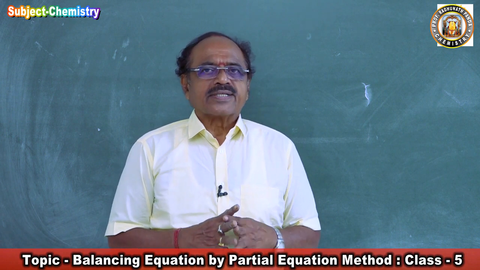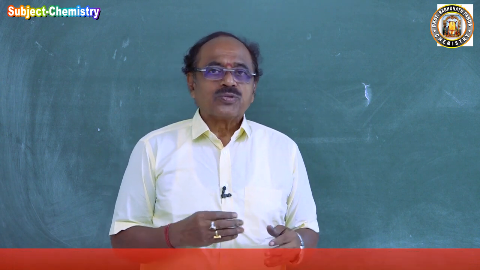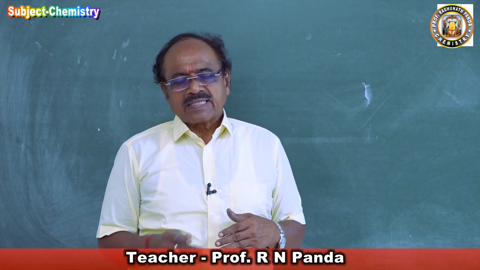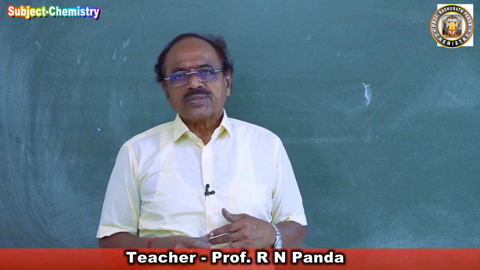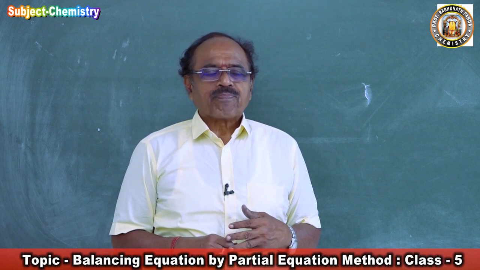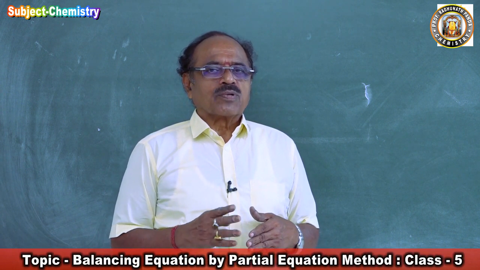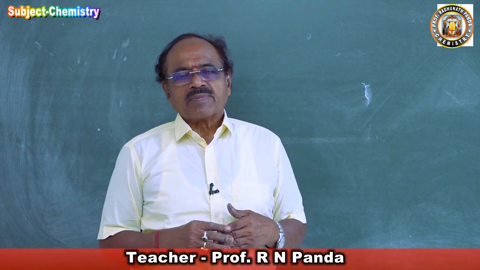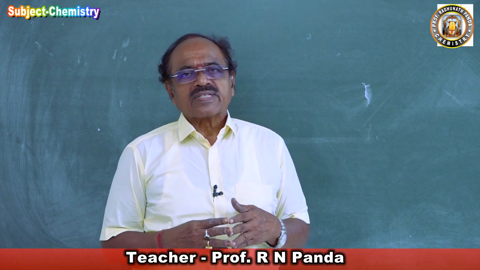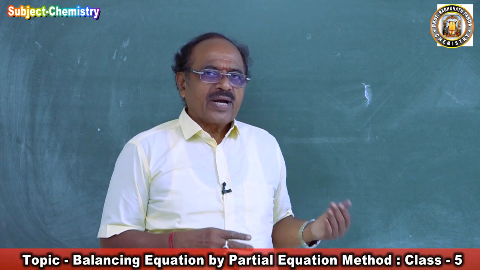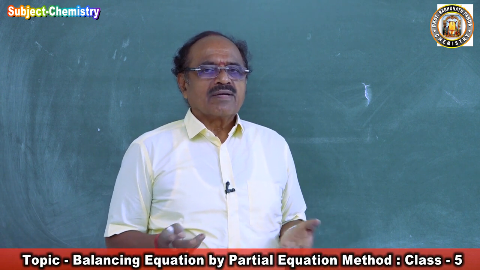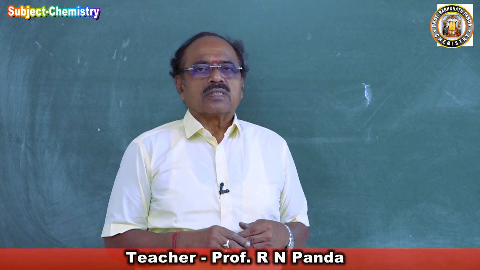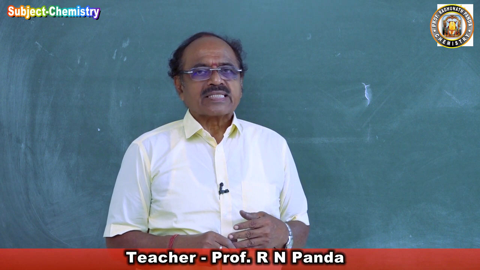These are the substances we will be using in many places in practicals, also in theory while studying different families: the boron family, carbon family, nitrogen family, oxygen family and halogen family, both in first year and second year. If we try to balance them now, whenever it is required, it will be easy for us to study the preparation and properties of the compounds.